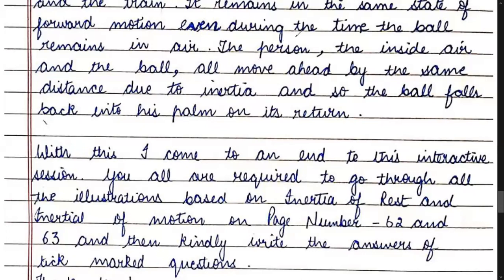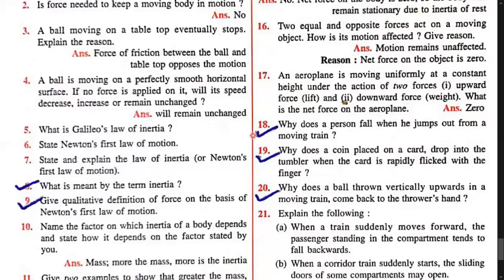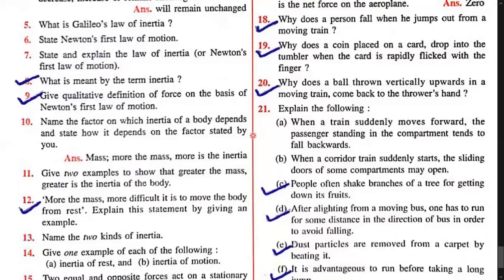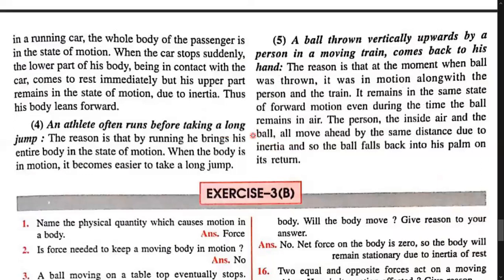So children, you are required to go through all the illustrations based on inertia of rest and inertia of motion given on page number 62 and 63 of your physics textbook. And then kindly write down the answers of the tick marked questions. All the answers have been explained in the PDF and the video, and you can easily see all the answers given on page number 62 and 63.